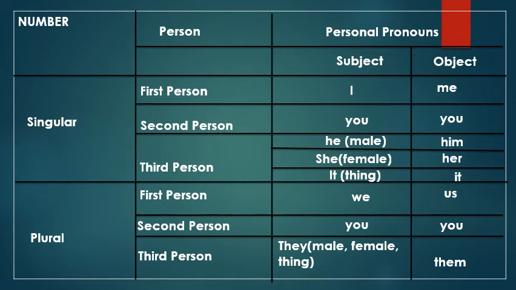Now the thing that we need to remember is that they is used for male, female as well as thing. All these 3, for the masculine, for the feminine, and for the neuter, that is thing, we can use they, and as the object we can use them. For example, they are welcomed. So here, they is used as a subject. Please welcome them. So here, them is an object. So I hope this point is very well clear to you all.